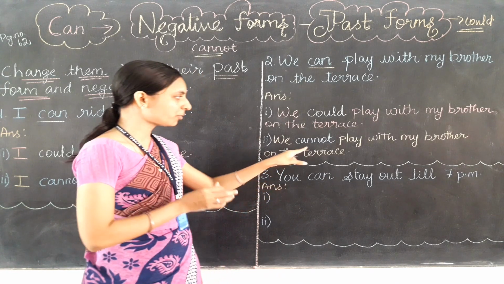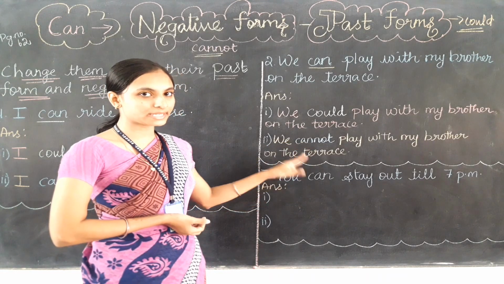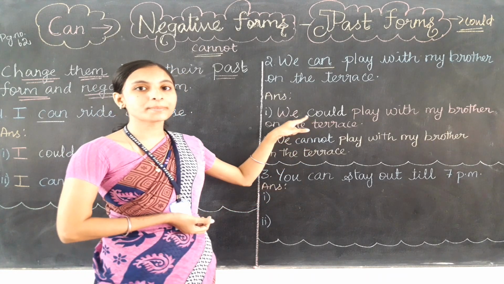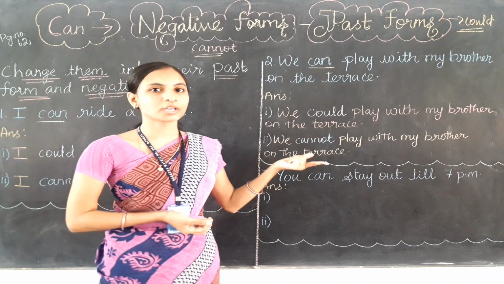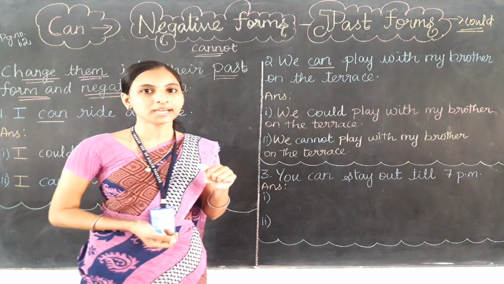This is the negative form. See here we have used cannot. That means it is the negative form, negative sentence, and here we have used the past form. Then the sentence is talking about the past form only. Okay. So let's make the third one.